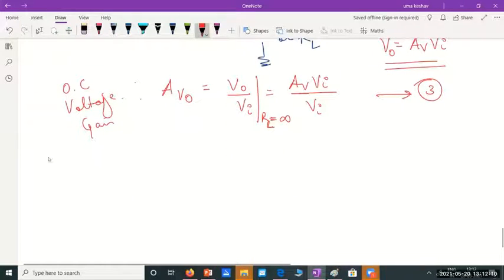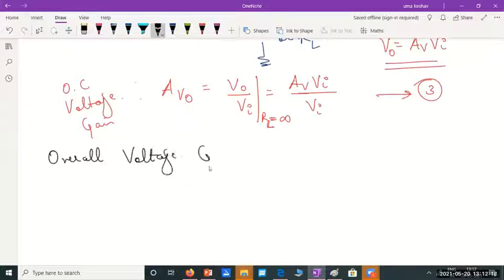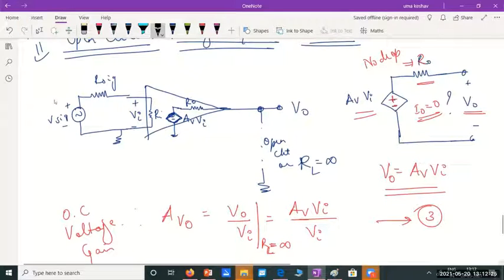Now, let us find another important parameter, the overall voltage gain. Here I have considered only a part of the voltage gain. Is Vi the actual input given? What is the actual input signal connected to this amplifier?